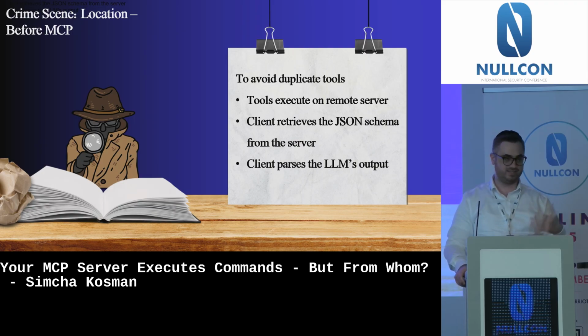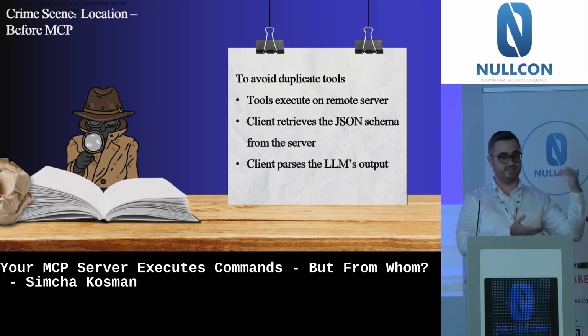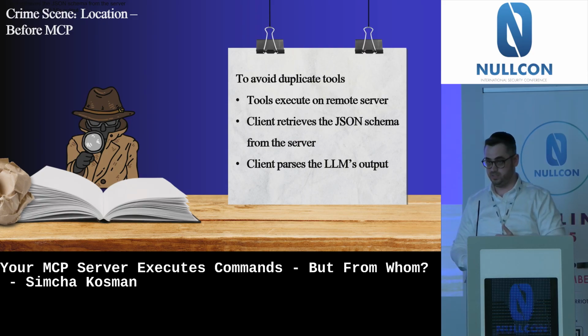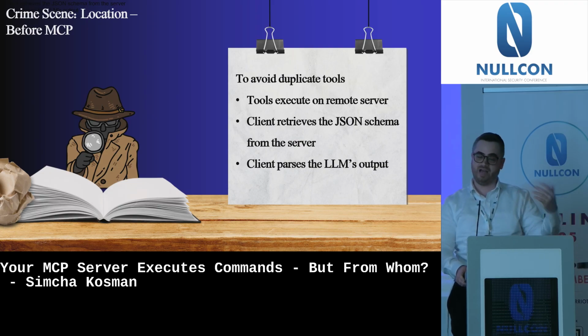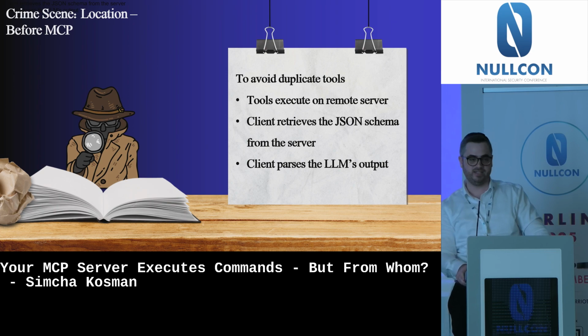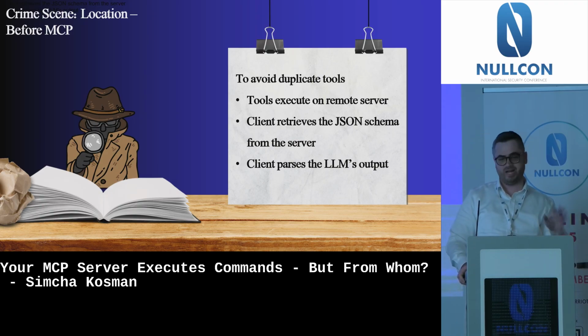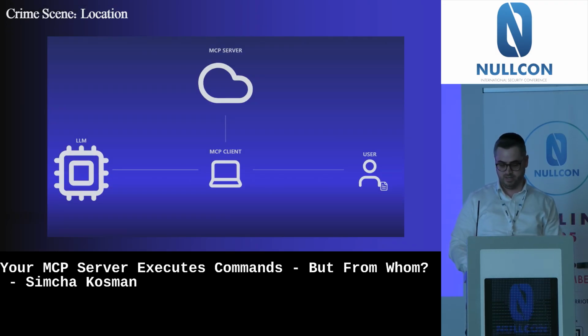Every time the user asks the LLM a question, the MCP client will go to the server, get from it the exact JSON schema of those tools, add it to the prompt of the user, and everything will go inside the LLM. The LLM then will see if it needs to call some tool, and will output the specific JSON format. Then the MCP client will go over that format, and in case a tool needs to be invoked, it will call the MCP server, and everything is running on the cloud. It means multiple people can use the same tool.